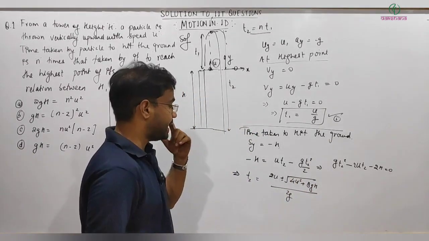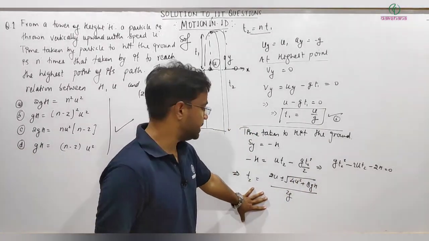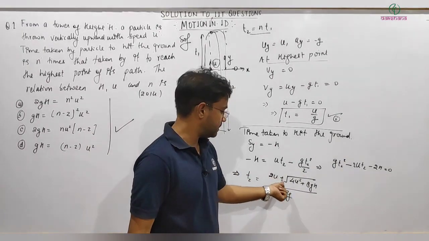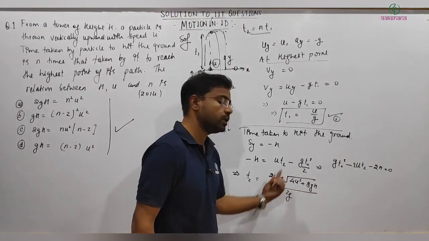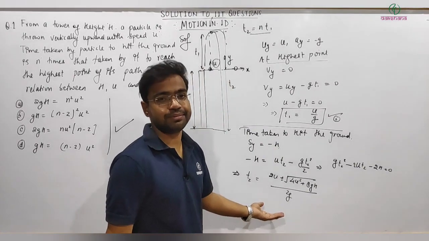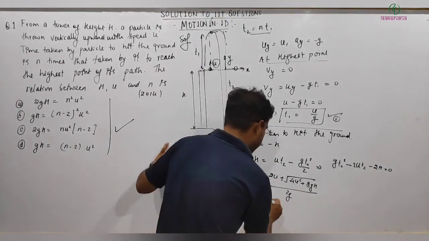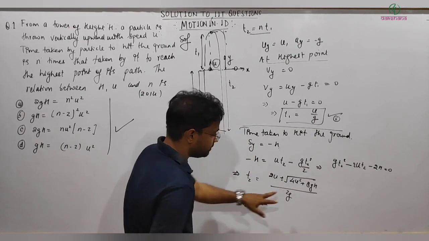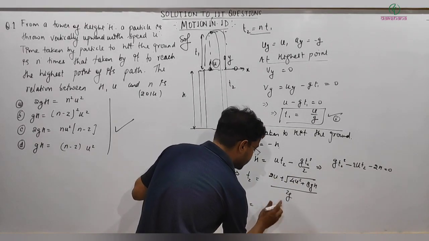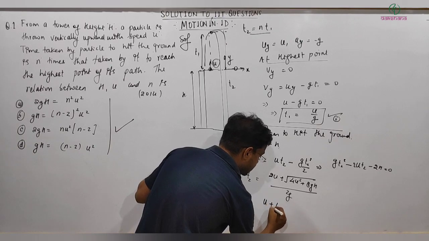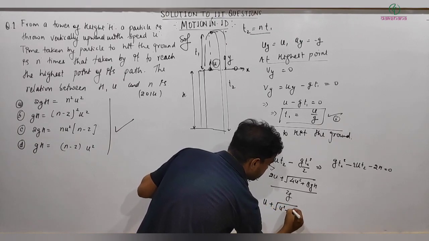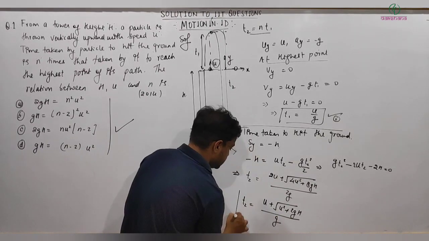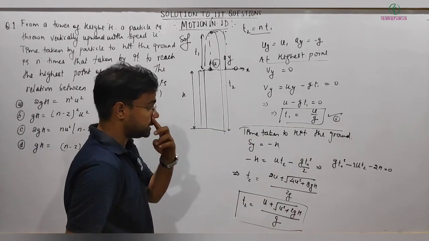The minus sign will not be there, because it would give a negative time, which is not possible. Taking 2 common, I get T2 equal to U plus under root U square plus 2gh, divided by g. This is the final expression for T2.